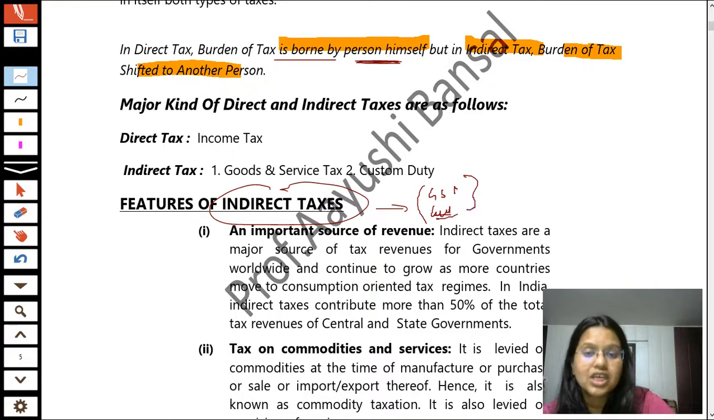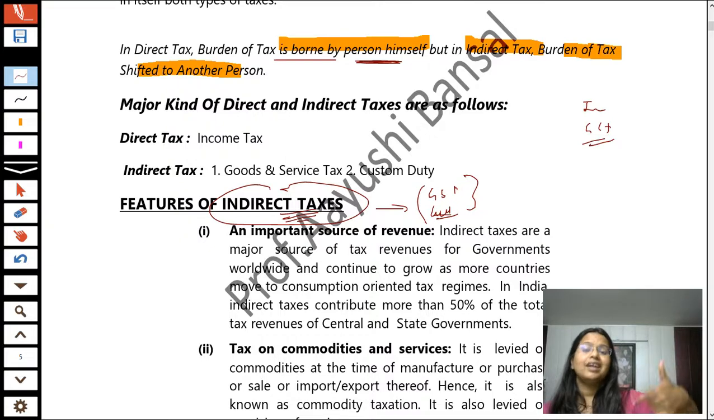Ma'am, is there any change? It means we have to learn about the custom duty also? No, you do not have to learn or read about custom duty. Just keep in mind that the answer should be in the way the examiner asks. If the examiner is asking about the features of indirect taxes, while writing the answer just write the words indirect taxes, not GST, because the features of GST shall be features of indirect taxes also, but do not use only the word GST. Just use the word which the examiner is asking, that is indirect tax.